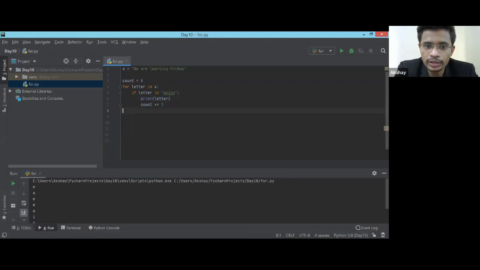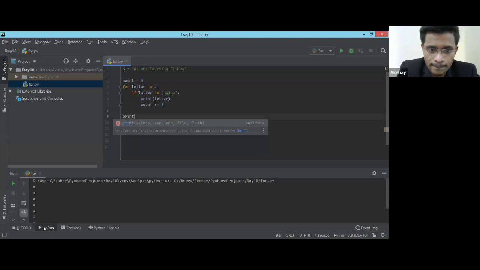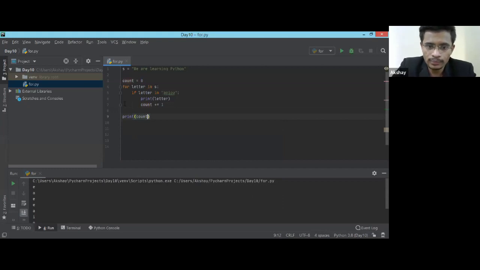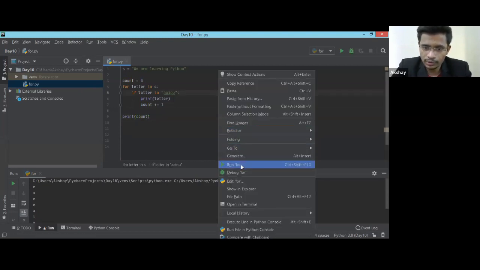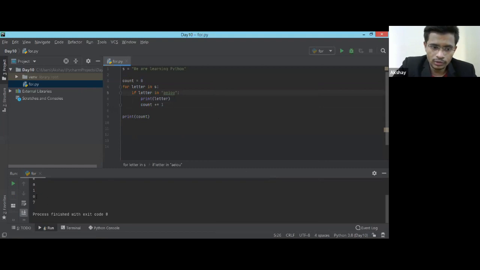Likewise, we are doing the while loop was breaking, but in this case, if I print something outside of it, let's check whether it is printing. Okay, so I'm just printing the count, and let's check whether it is giving me the right output. Okay, so we got A, E, I, O, U multiple times, and how many times? It is 7.